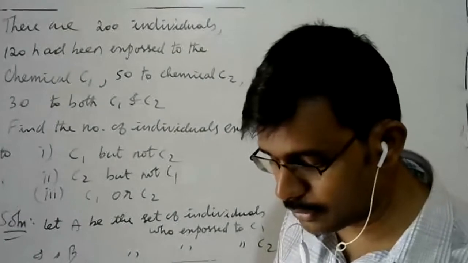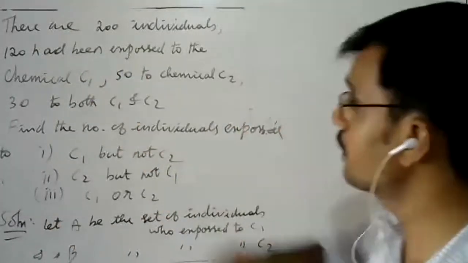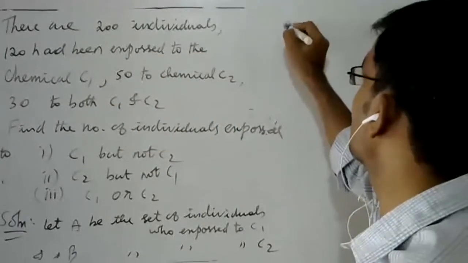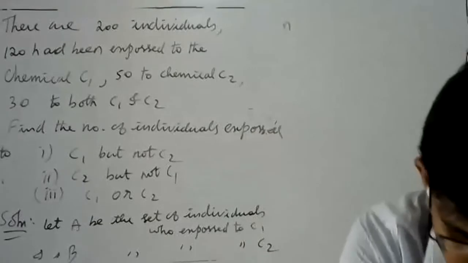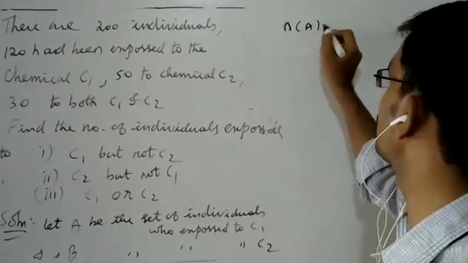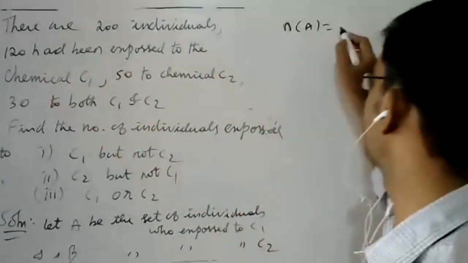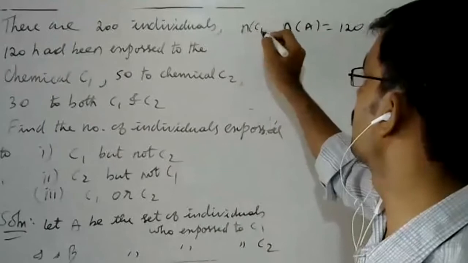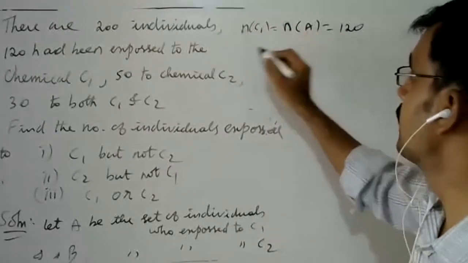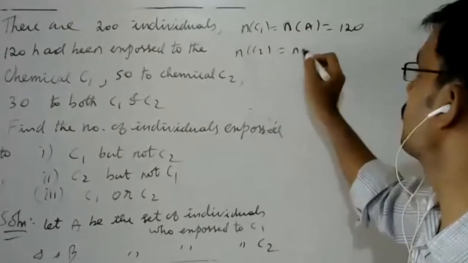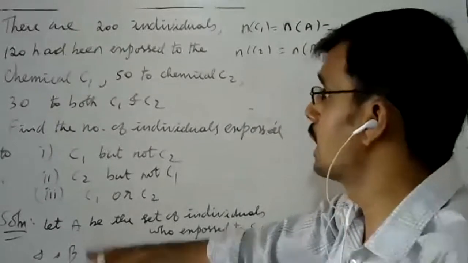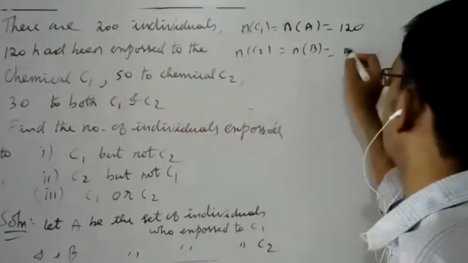Now come to the question. What is given? 120 have been exposed to chemical 1. That means N of A is equal to 120, the number exposed to chemical 1, and that set I am taking as A. Similarly, N of B, exposed to C2, is 50.